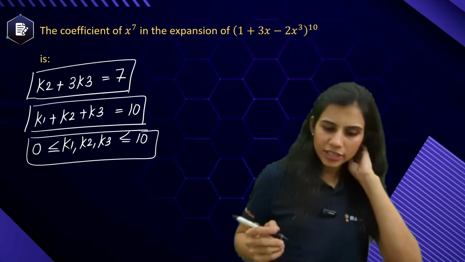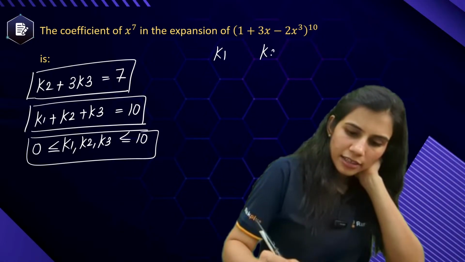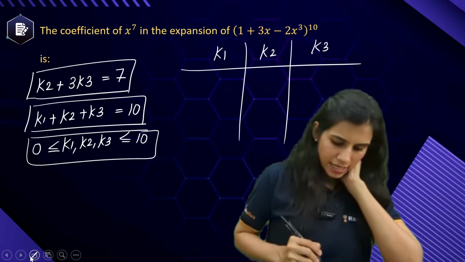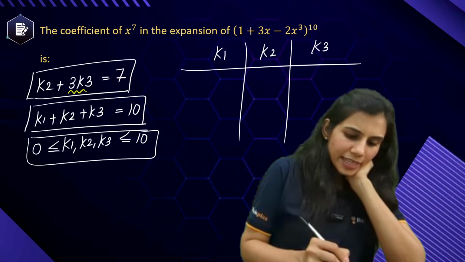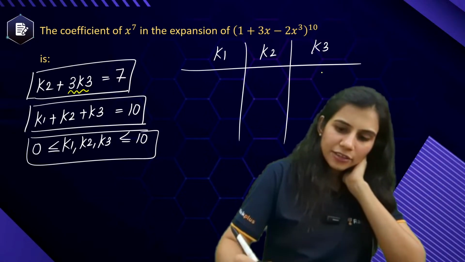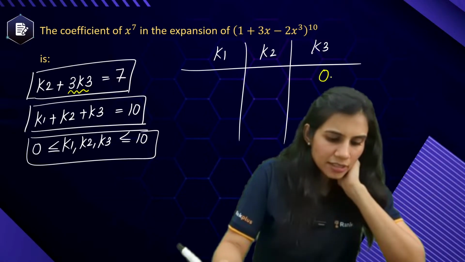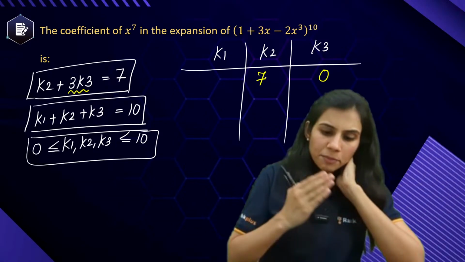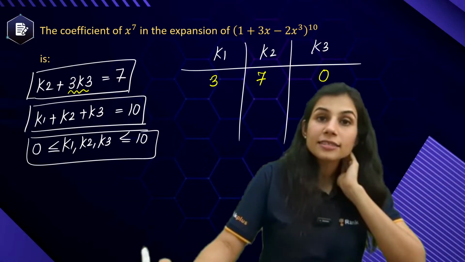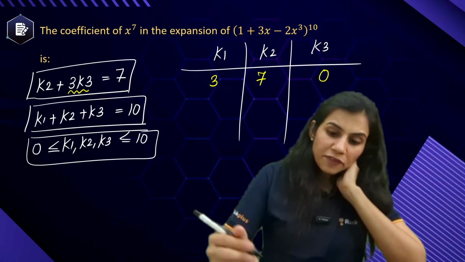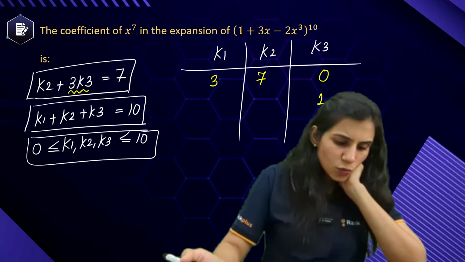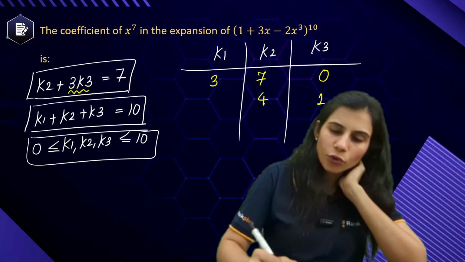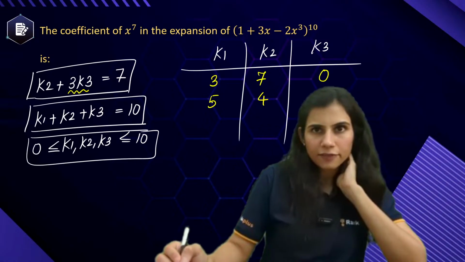k2 plus 3k3 is 7. So let's start with k1, k2, k3. What all values can I accept? 3 times k3 is the largest, right? So let's start with k3 being 0. If k3 turns out to be 0, k2 plus 0 equal to 7 gives me k2 as 7. But k1 plus k2 plus k3 is 10, that gives me k1 as 3. One possibility done. What if k3 is 1? If k3 is 1, you get k2 plus 3 is 7. So k2 comes out to be 7 minus 3, which is 4. 4 plus 1, 5. k1 is 5.